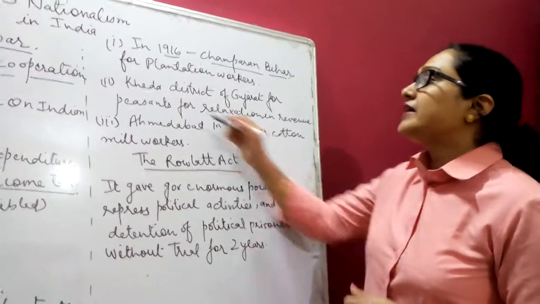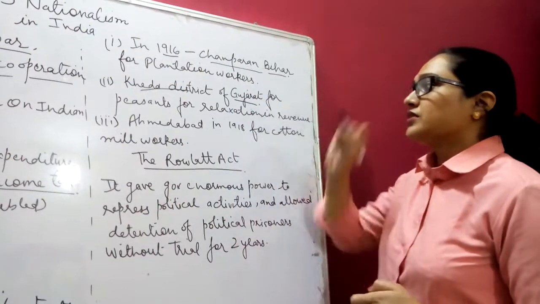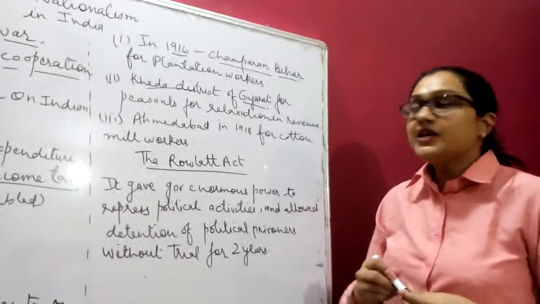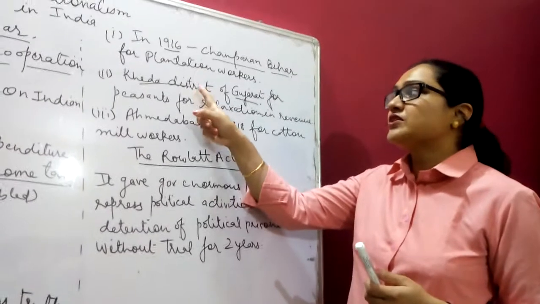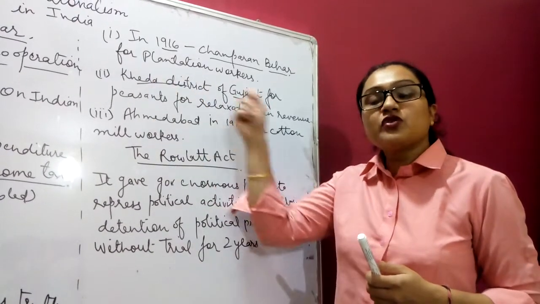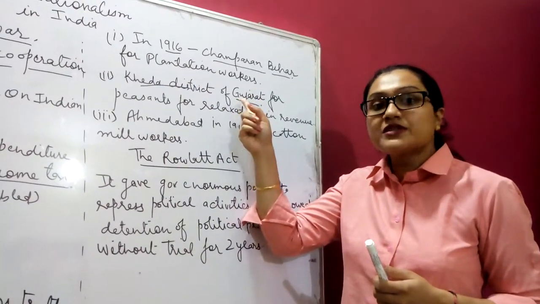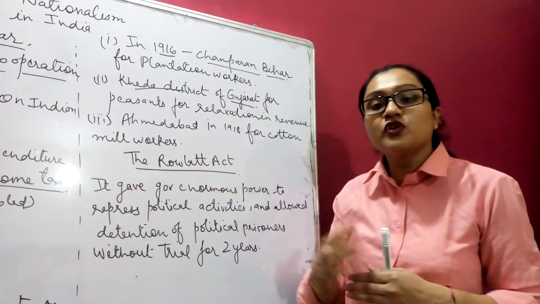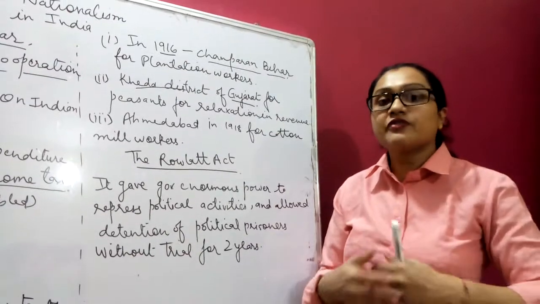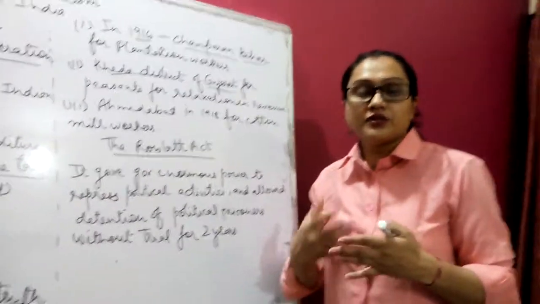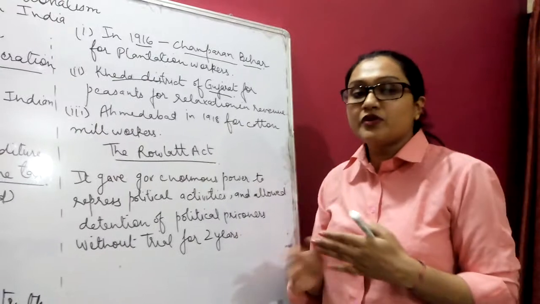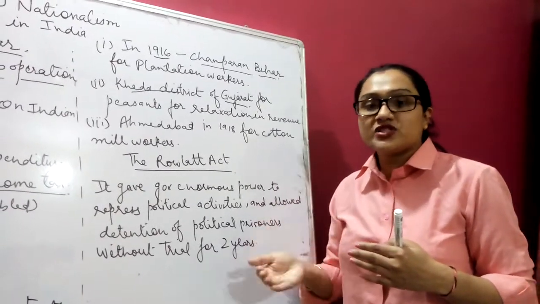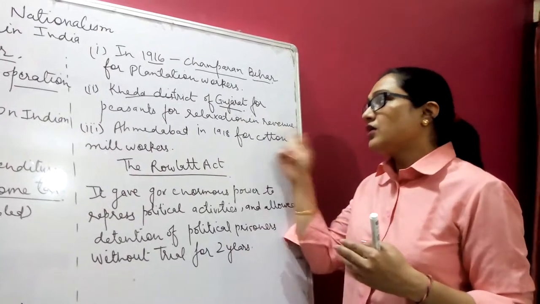Then secondly, Kheda district of Gujarat, for the peasants, for relaxation in revenue. That means in 1917 he organized a satyagraha at Kheda district of Gujarat for the relaxation in the revenue. Because of the failure of the crops, the peasants and farmers were not left with anything. That is why they wanted relaxation in the taxes.